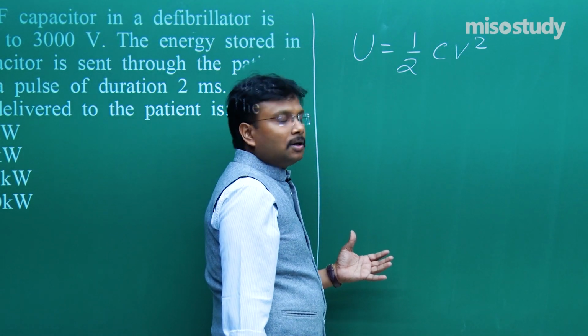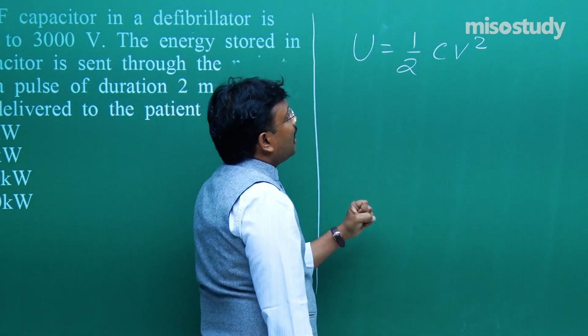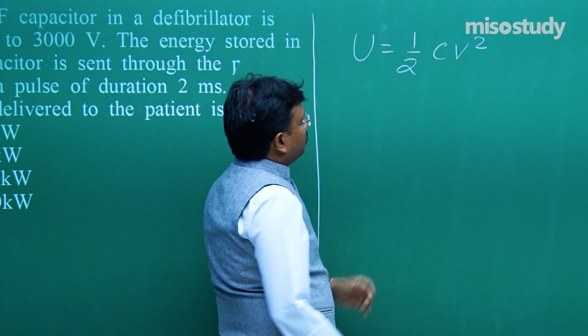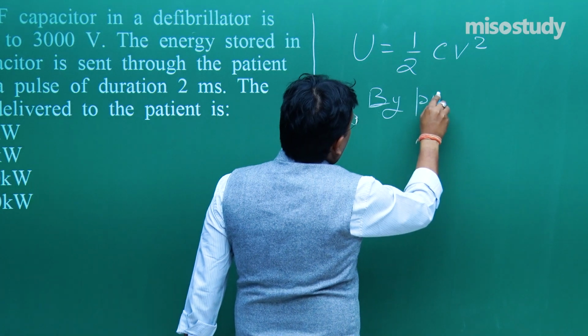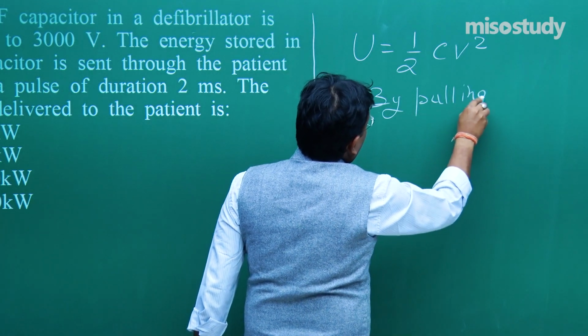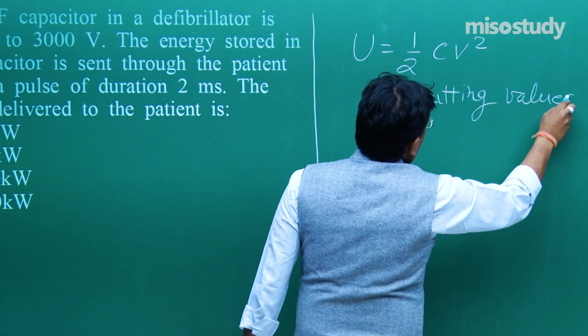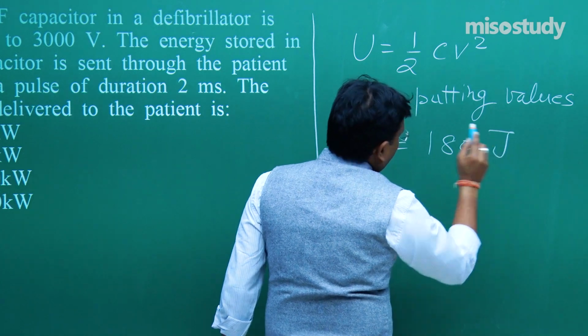This is the energy stored in a capacitor. Now the C value is given, the V value is given. By putting values, U is equal to 180 joule.